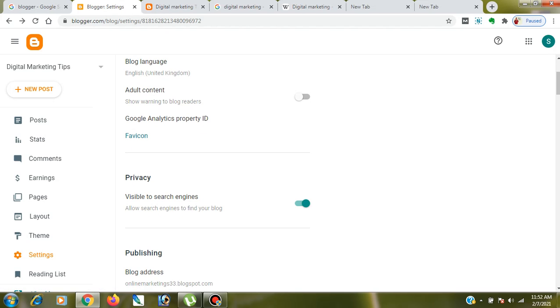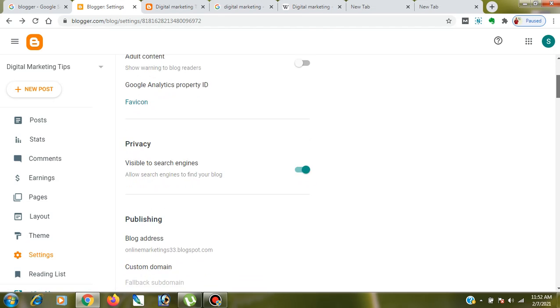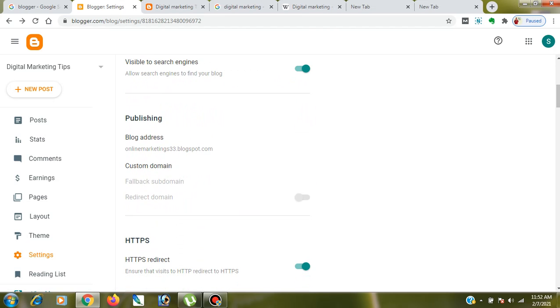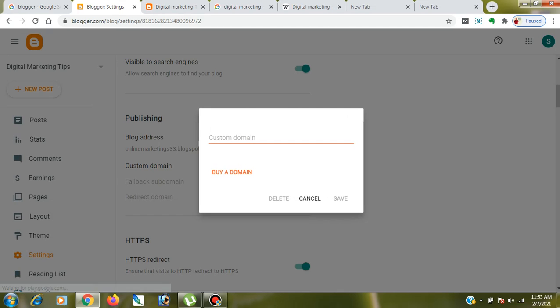Privacy, visible to search engines, yes. I want to display my post openly. Blog address, this is my blog address. Custom domain, if you want to add a custom domain, you can add that from here. You just need to add your custom domain here.